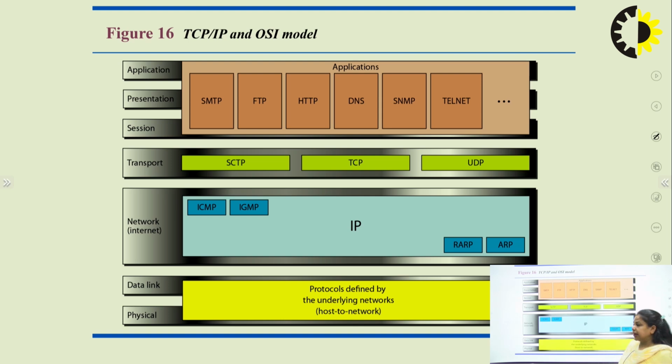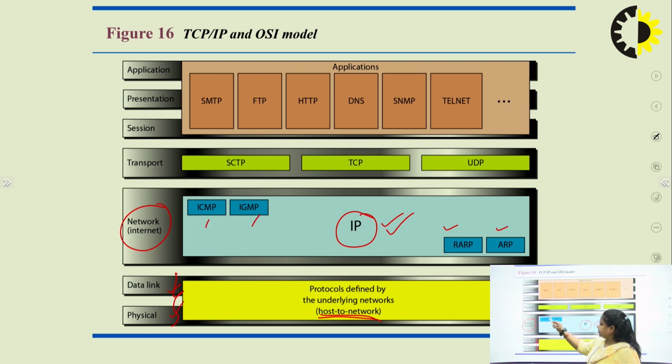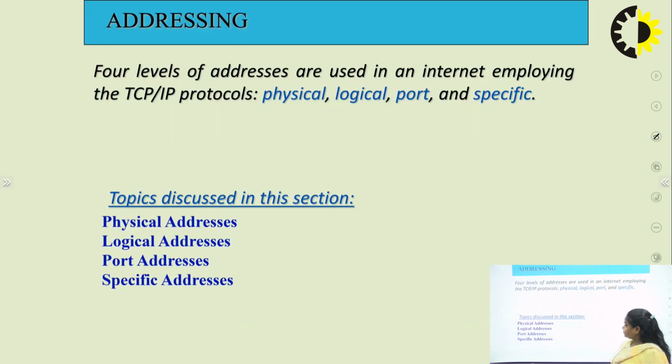This is the basic architecture of the TCP and the OSI model, in which we are combining both the layers of physical and data link layer responsibilities, which is called a host to network layer. The second, we have an internet layer or network layer, in which we use IP. IP never works alone, so it merges with n number of protocols. Then we have a transport layer, then application, presentation and session. All three responsibilities are merged, and this layer is called an application layer, right?